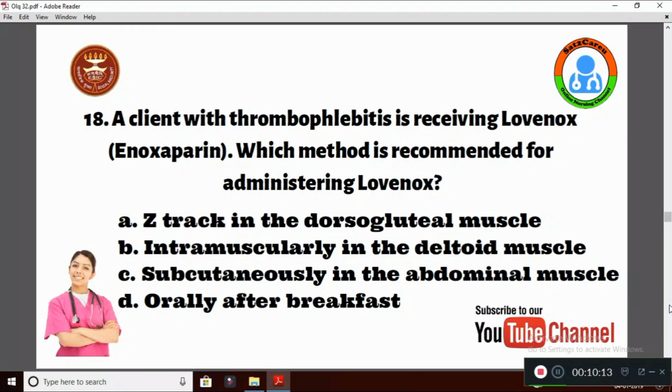Note down that Lovenox is a drug used to prevent deep vein thrombosis. This is mainly used after hip replacement surgeries. And the right method of administering Lovenox is subcutaneous in the abdominal muscle. The common route we prefer is subcutaneous. It is not effective to administer by the intramuscular route.